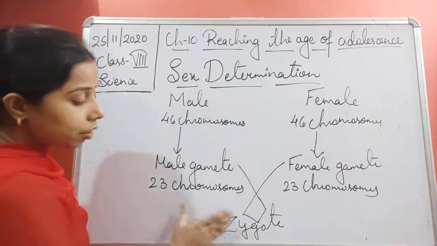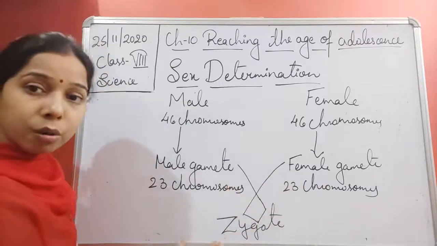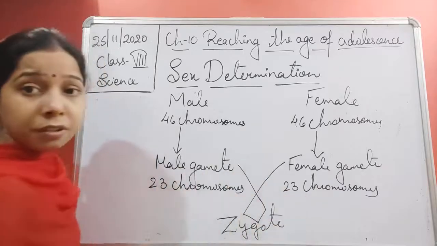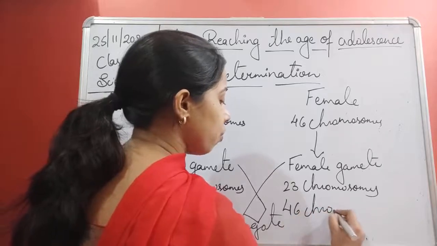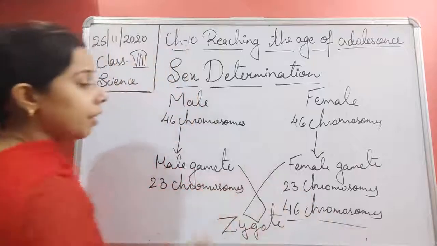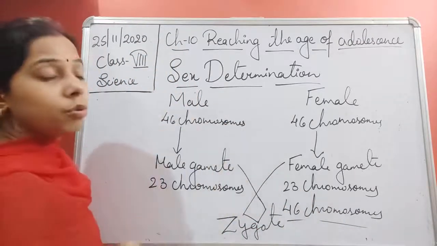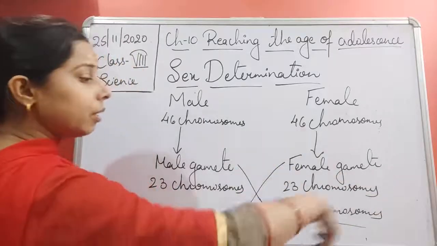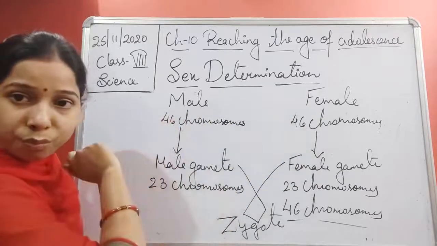So this 23 chromosomes goes to the zygote, the 23 chromosomes of the female also mix together, and ultimately 23 again form 46 chromosomes, right? So you see, students, half of the chromosomes came from the male, half from the female. They fuse together, ultimately forming the 23 pairs of chromosomes or 46 chromosomes.